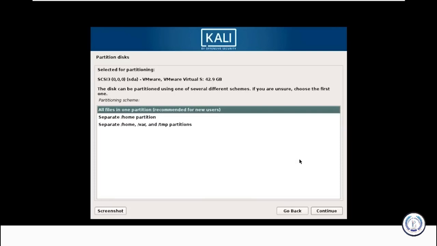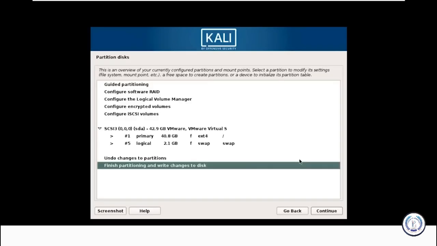So depending on your needs, you can choose to keep all your files in a single partition, which is the default, or you can have a separate partition for one or more of the top level directories. Let's just choose the first option and click on enter. Once you've done that, you'll have one last chance to review your disk configuration. Once you're sure that you've given correct details, click on enter here.